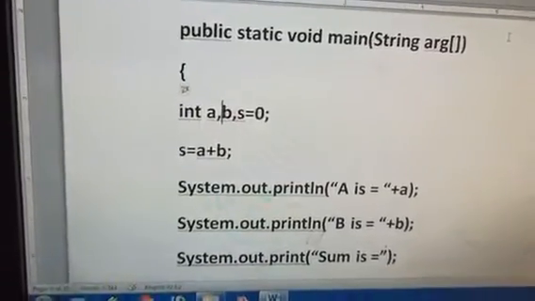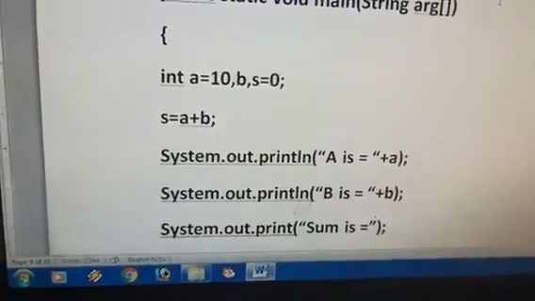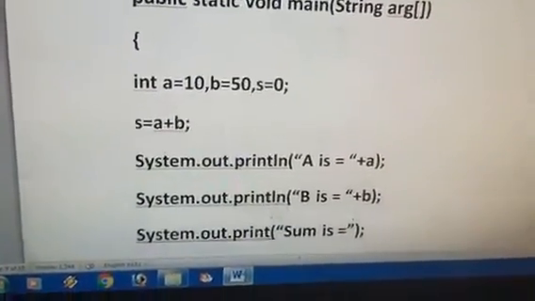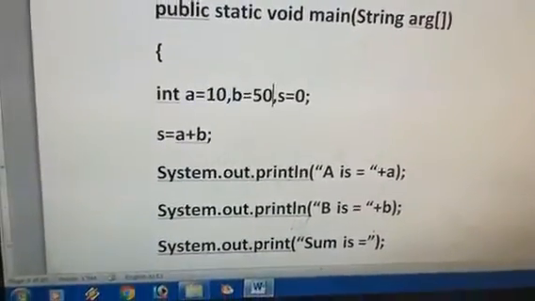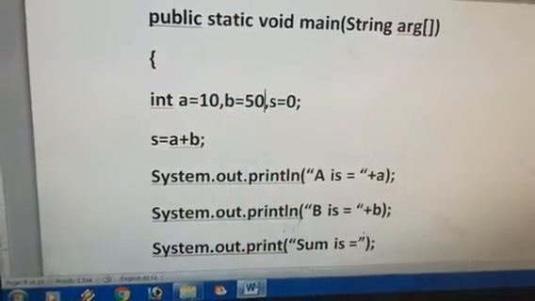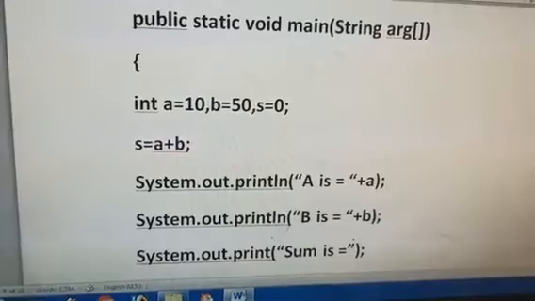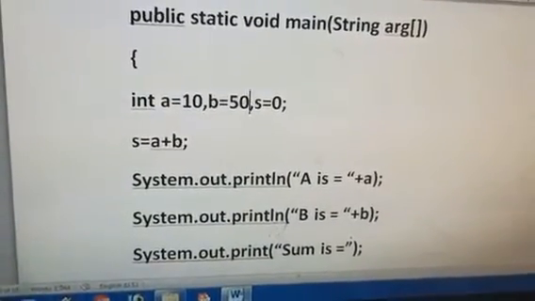The value you can assign like this, like a equals 10 or b equals 50. Like this you can assign some fixed value, or the input also. How to take input in a program, I will show you in the second example. So in this example, I am using the fixed values. So now the values I have assigned, a equals 10 and b equals 50.